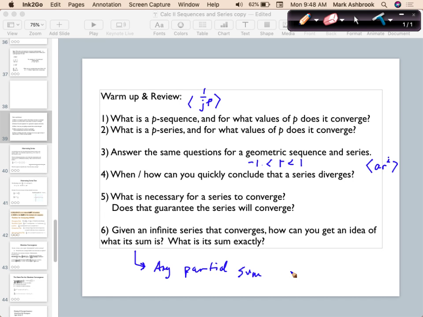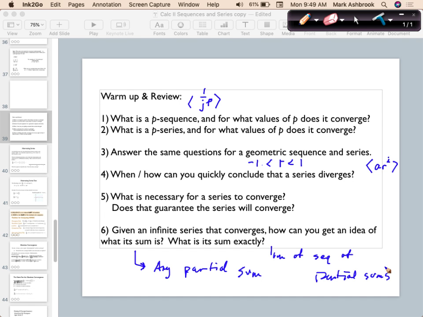And then how do we get the exact sum, Tristan? Right, now make the sequence of partial sums, and each term in the sequence has one more term added on. If you take the limit of that, that's going to be the value of the whole series, adding them all together. So the limit of the sequence of partial sums. Okay, any questions on this warm-up? Now that our minds are back oriented to these basics, we can advance the conversation. Any questions?